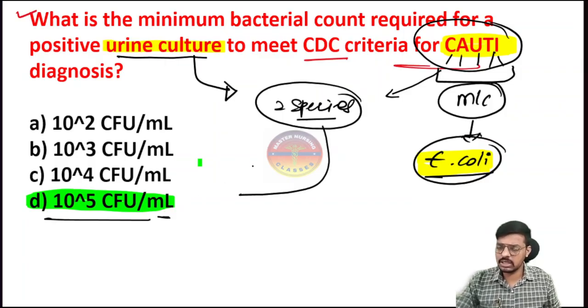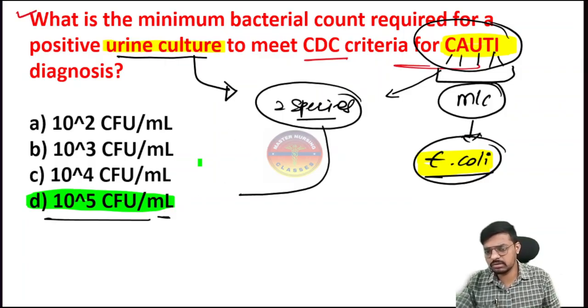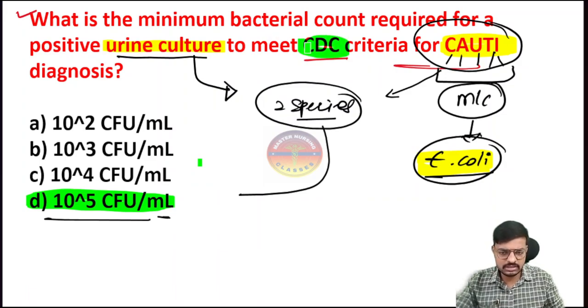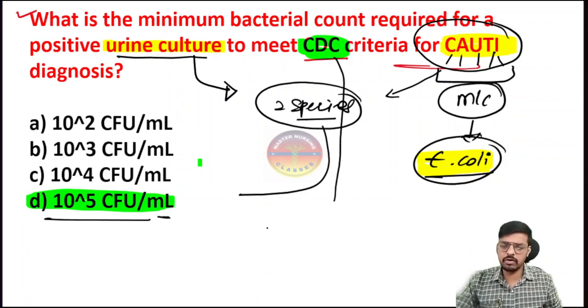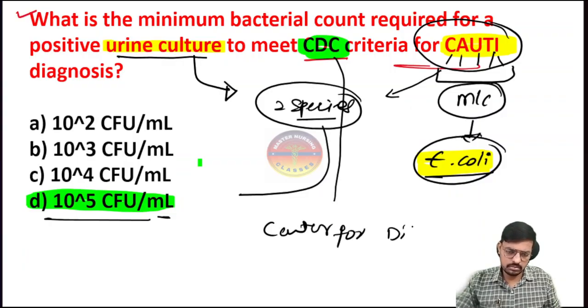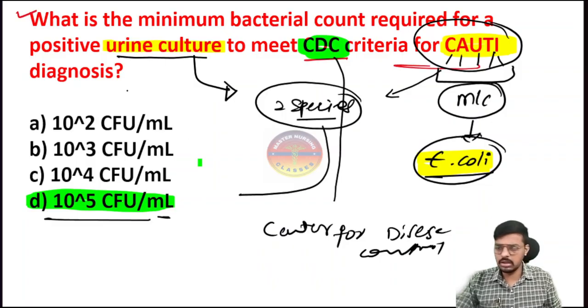So this is the diagnostic criteria to diagnose CAUTI, which is given by the CDC. What is the full form of the CDC? CDC is the Center for Disease Control. Important, just make a note of that one.